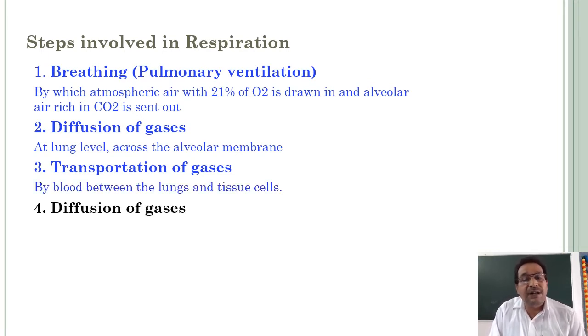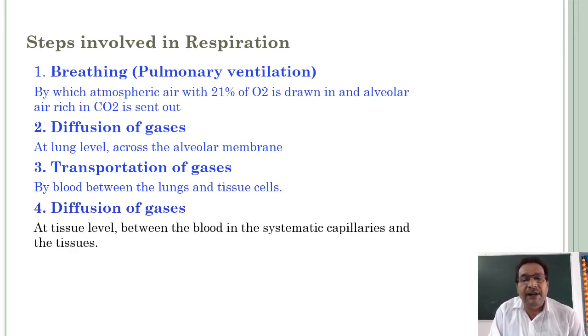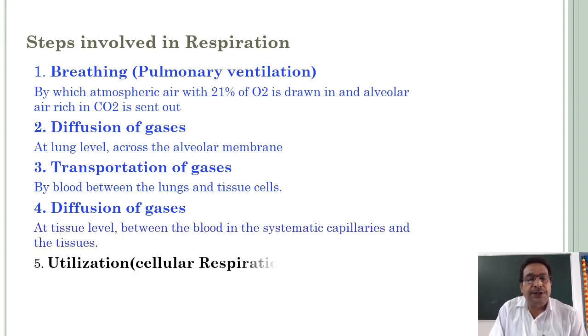And then diffusion of gases at tissue level. That means between the blood in the systemic capillaries and the tissues. From the blood in the systemic capillaries, oxygen diffuses into the cells. At the same time, carbon dioxide from the tissues diffuses into the blood. That is the diffusion of gases at tissue level.